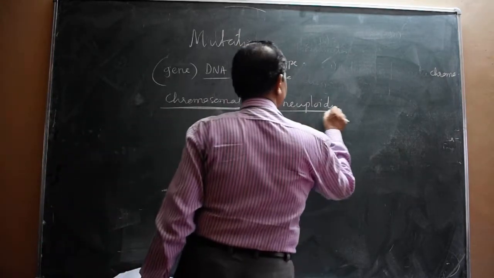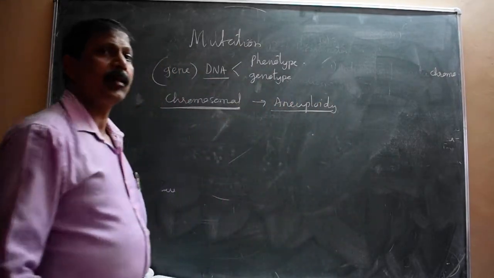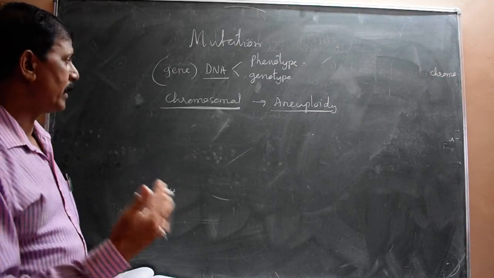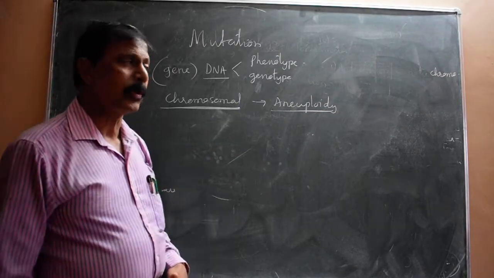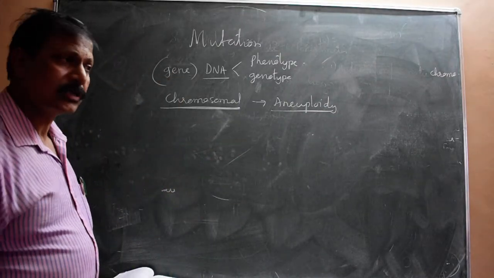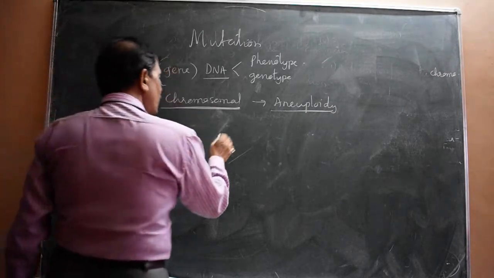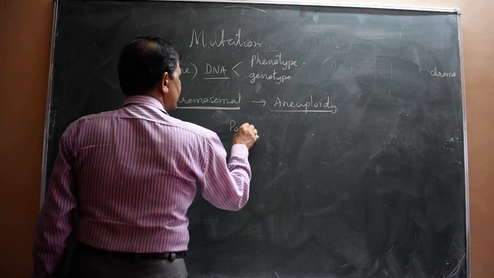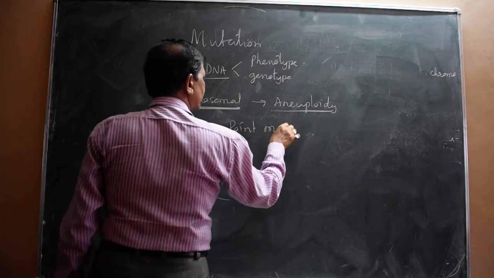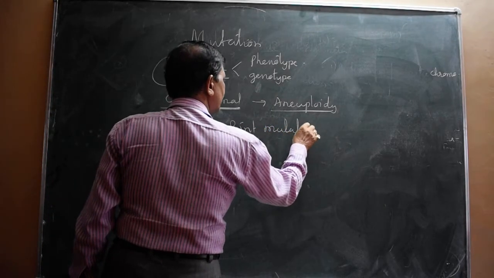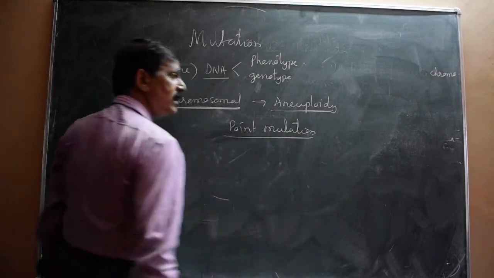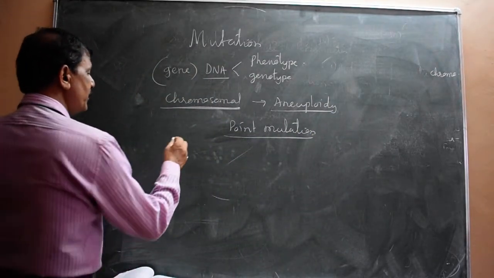Technically it is called aneuploidy, chromosomal anomalies, and that also is called a mutation. And in addition to these two, one more type of mutation takes place, and that is called point mutation. A point mutation occurs in a single base pair, a change in a single base pair.